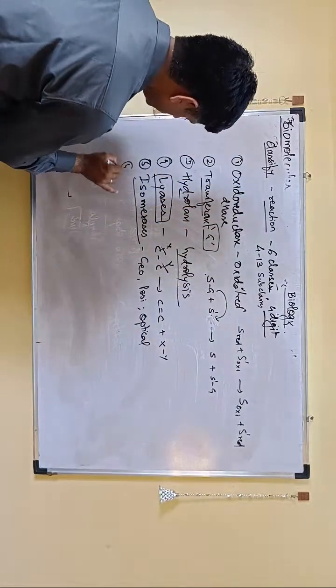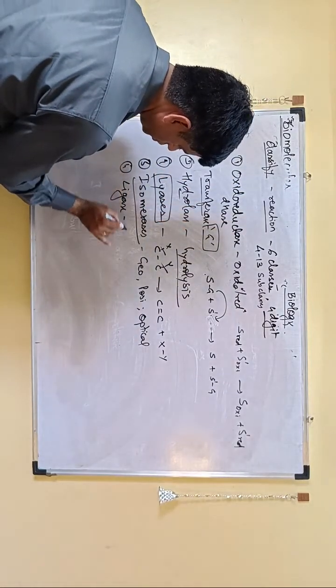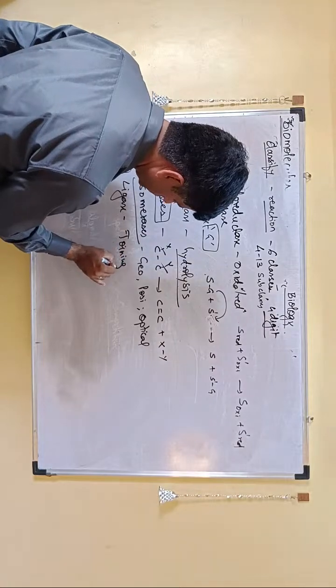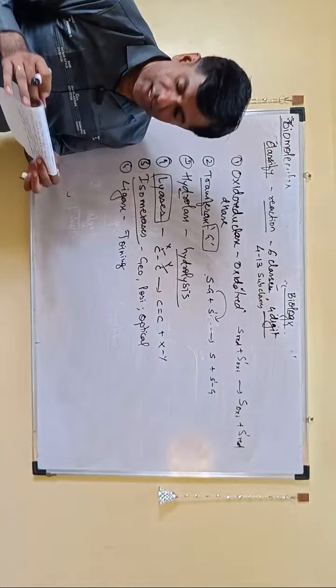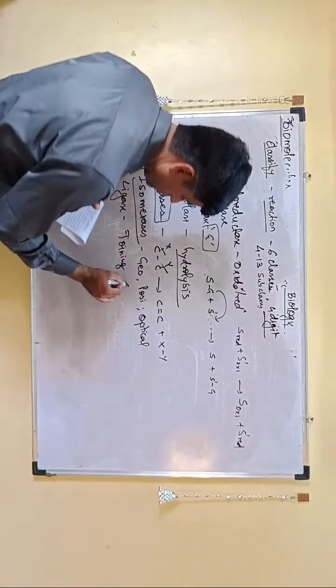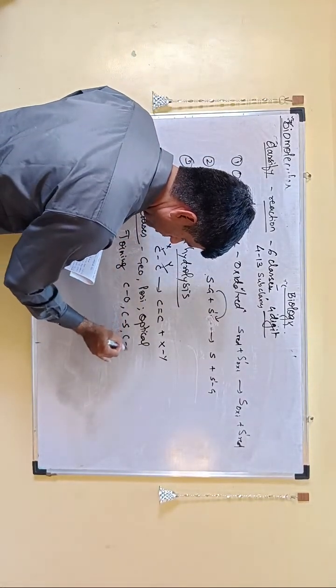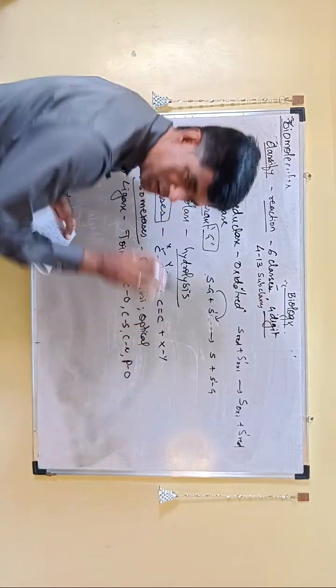And then last they have told is ligase. Ligase, what is it going to do? Joining. Fevicol ka mazboot jod. So it is going to join the molecules and form new bonds. That is what is called as ligases. Now they have given the bonds: C-O bond, C-S bond, C-N bond, P-O bond. So different bonds it is forming.